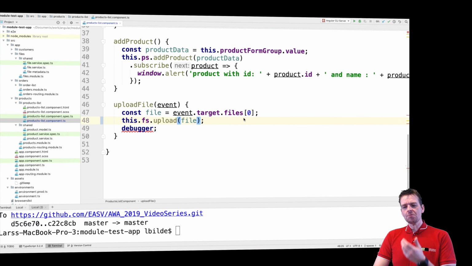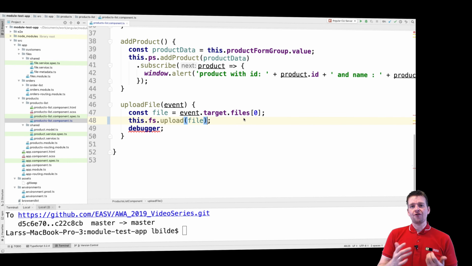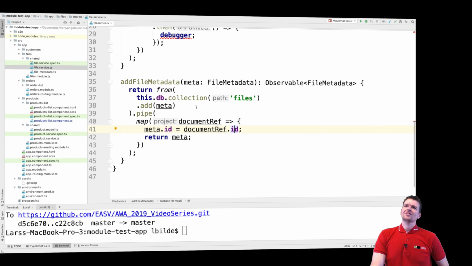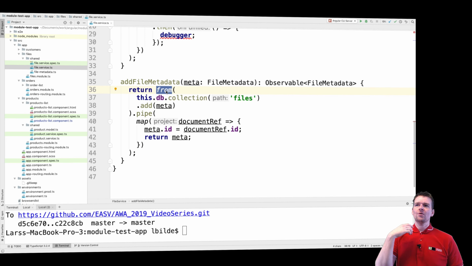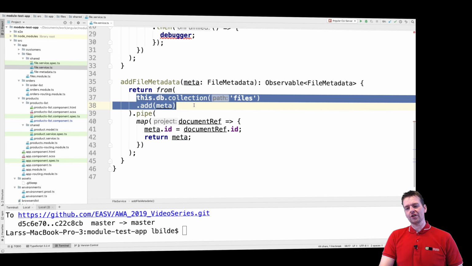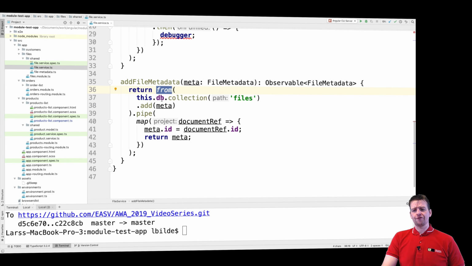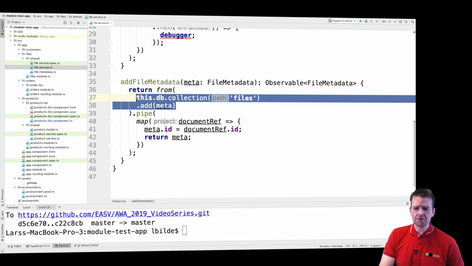Now, it's actually because of the way that the from function works. So let's try and jump into our service right here. This is something you need to know, that if you use the from function, you will end up executing this right away without the subscribe. So that's a problem. That's not what I wanted. I don't want to use the from conversion if it executes the promise right away.